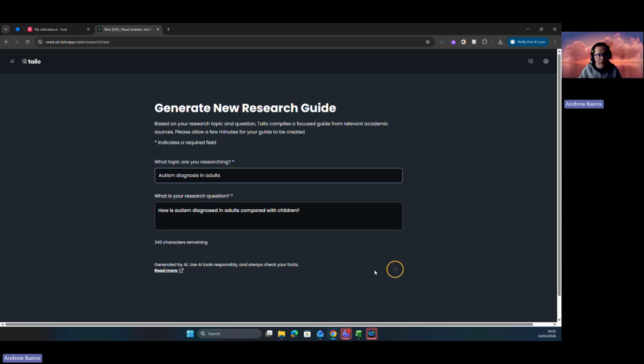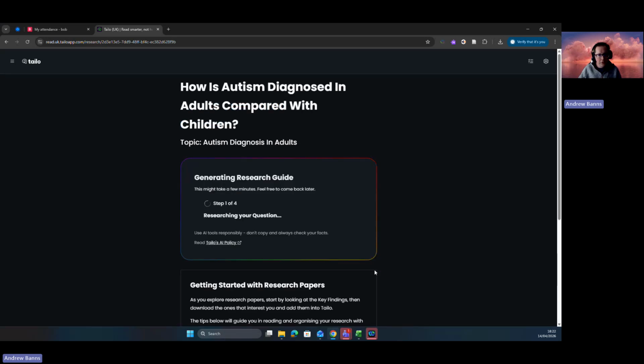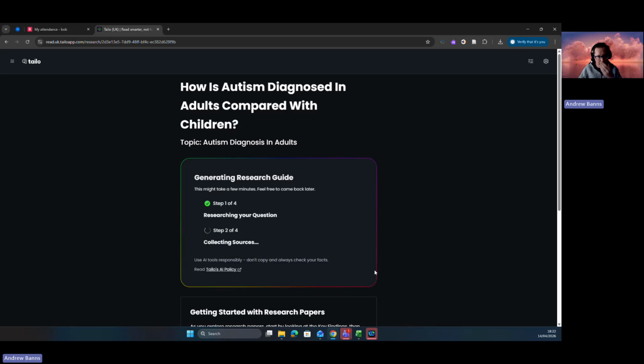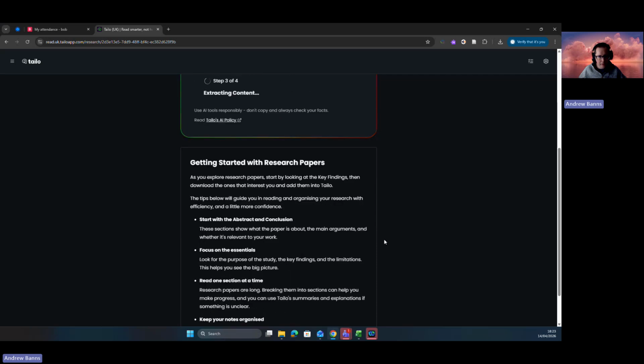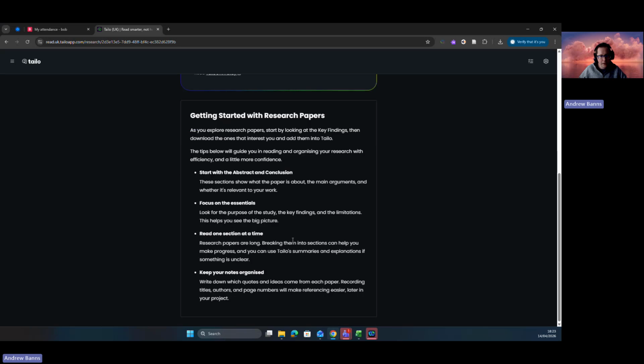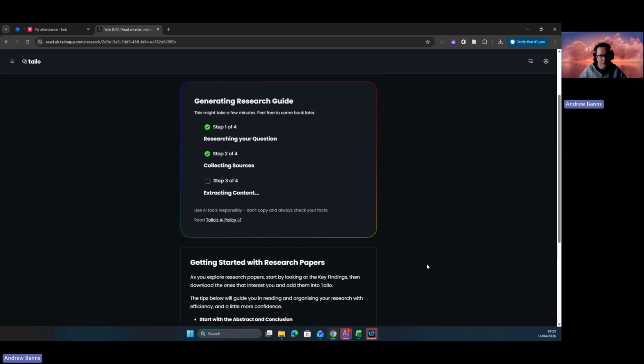And generate. And then obviously using AI type tools, it will look at that question, look at the topic, and hopefully come up with some interesting stuff. Again, it might take a few seconds. There's a little bit of information further down here as well about research papers and key findings, and it gives you some hints and tips about how to start, how to finish, how to organize things, that sort of stuff as well. So it's worth having a quick read for that while you're waiting for it to do its thing.